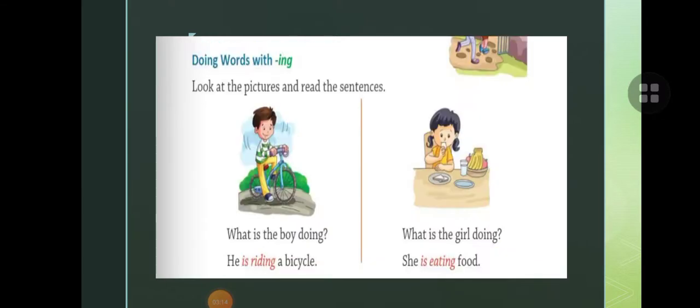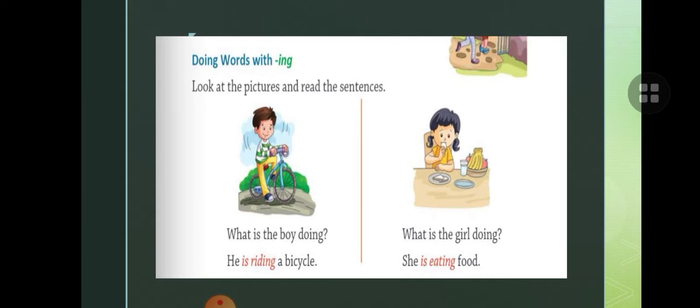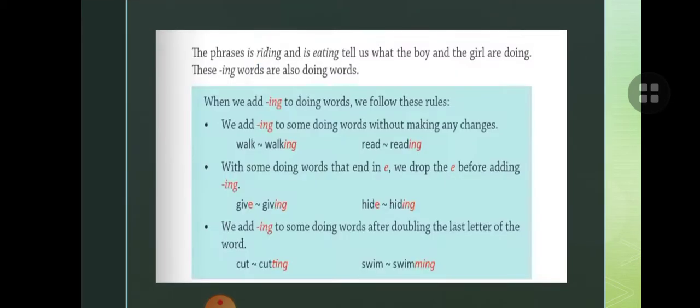Now children, next is doing words with ing. Here you have to add ing to the doing word. Look at the picture and read the sentences. What is the boy doing? He is riding a bicycle. What is the girl doing? She is eating food. So here, doing words with ing. You will add ing to the doing word. The phrases is riding and is eating tell us what the boy and girl are doing. These ing words are also doing words.